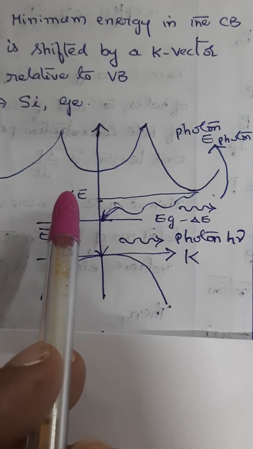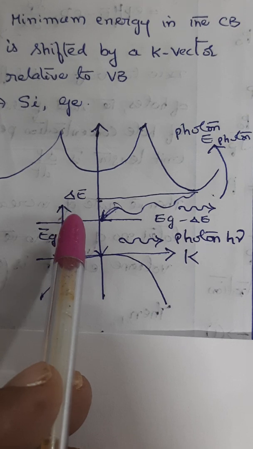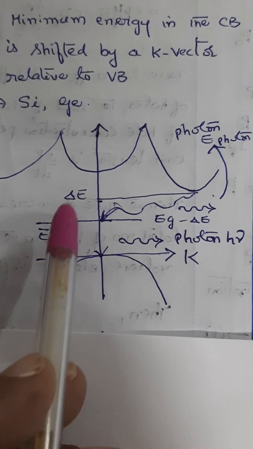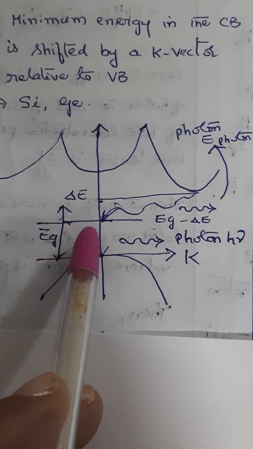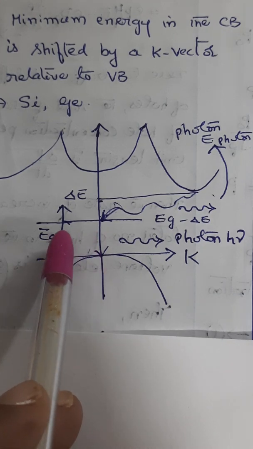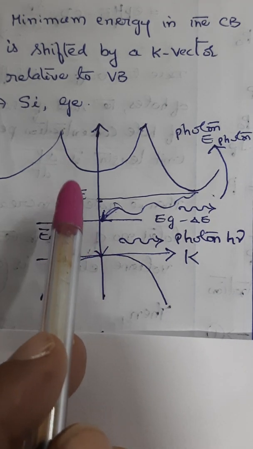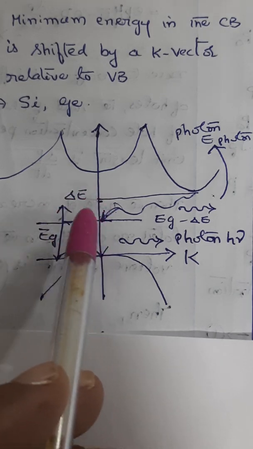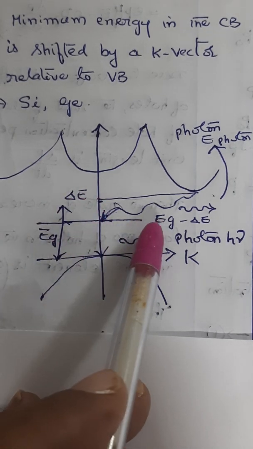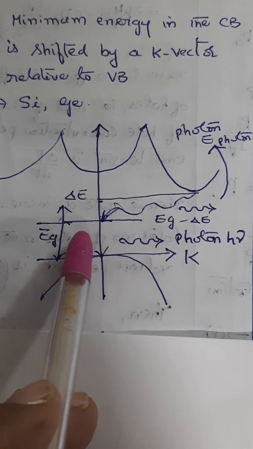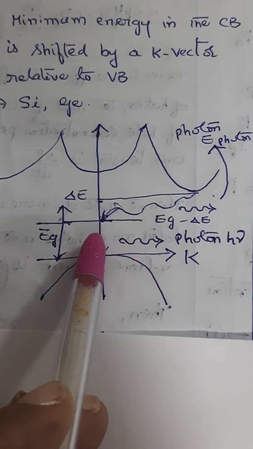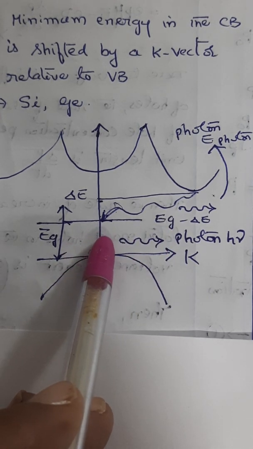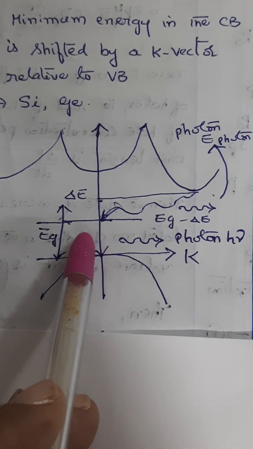Because in the process, both conservation of energy and conservation of momentum must be observed. The only way to promote an electron from the top of the valence band to the bottom of the conduction band is to simultaneously emit or absorb a phonon that compensates for the missing momentum vector. However, such a combined transition has a much lower probability.